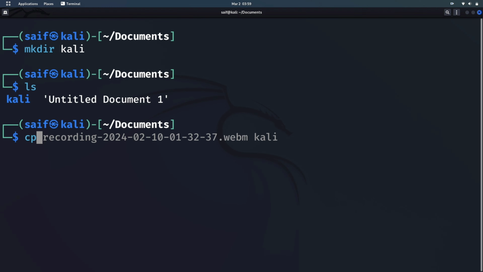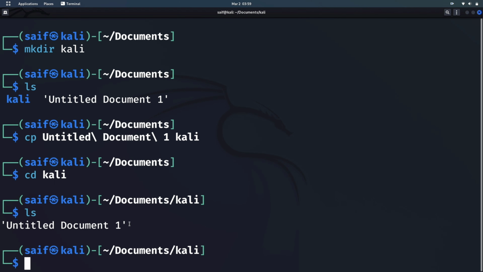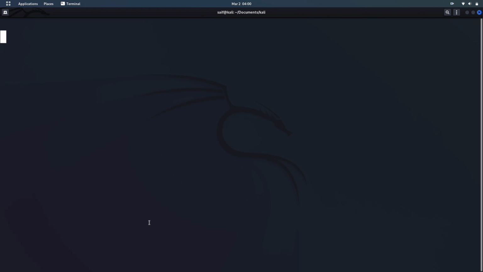I will use the command cp and untitled document 1. This was the name of the file, and then give the path. So just type kali. It is the name of the folder in which we want to copy this, and when we hit enter, it will copy this particular item from this documents folder to this kali folder. So let's navigate to this kali folder and see if it's present or not. cd kali, enter. Now ls here, and you can see untitled document 1 is copied here. So this command worked. Let me just clear the screen again.